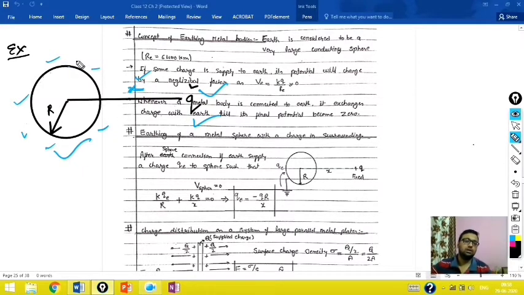First of all, get one clarity in your mind. Suppose this point has a 10 volt potential, due to this charge, because it is at some distance. Then the adjacent point will also have 10 volt potential.